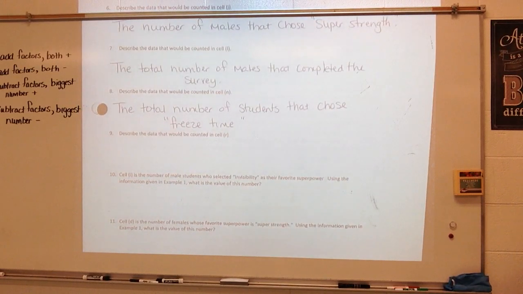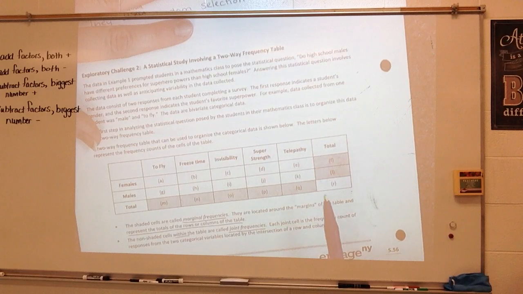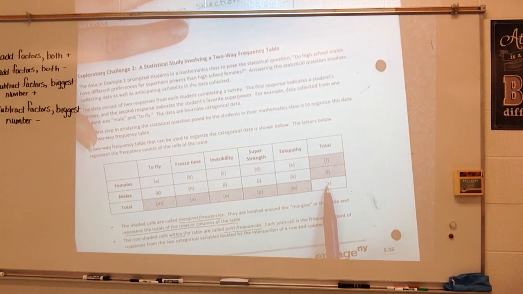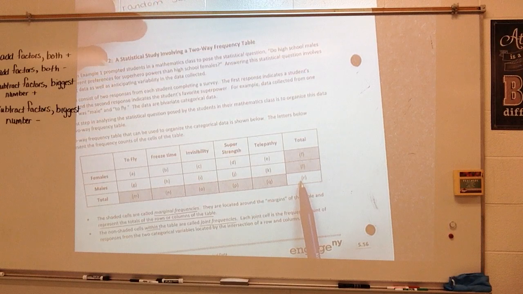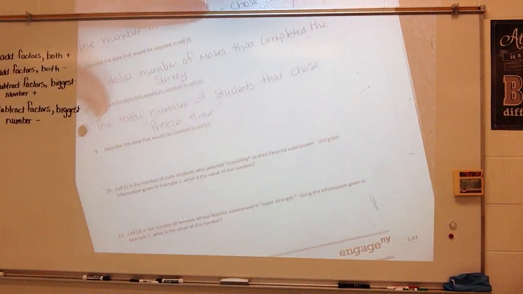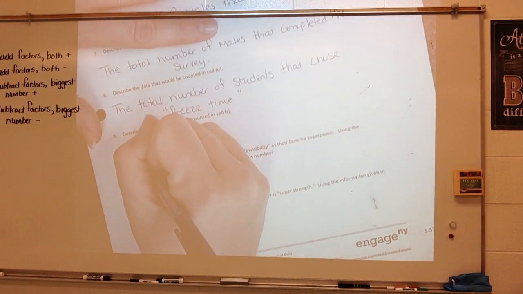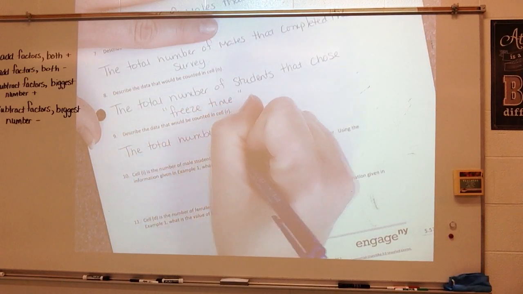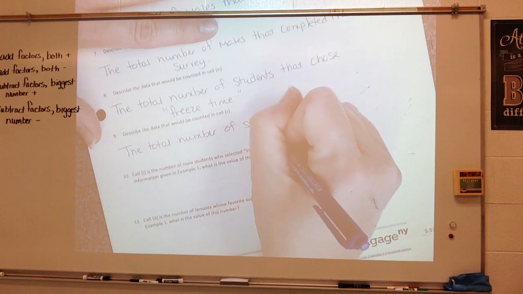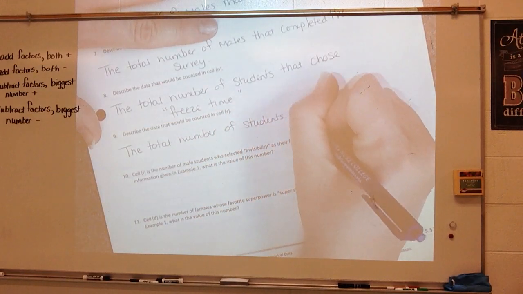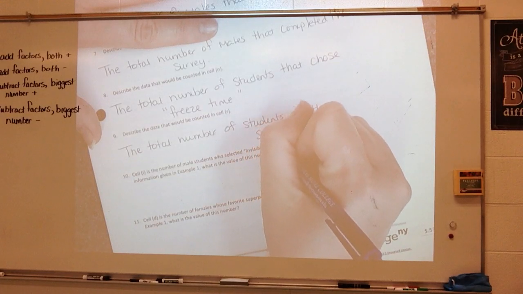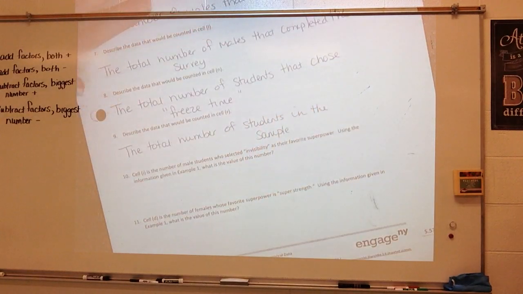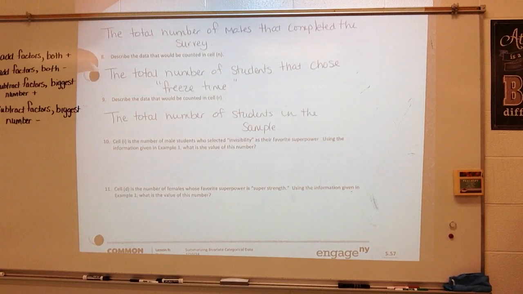Describe the data that would be counted in cell R. Going back to cell R, that's right here. So what do you think is going to go there? Cell R represents the total number of students in the sample. In other words, the total number of students that were surveyed. Okay? The total number of students in the sample.